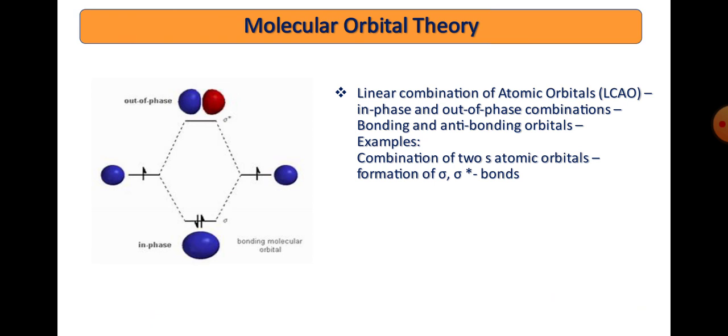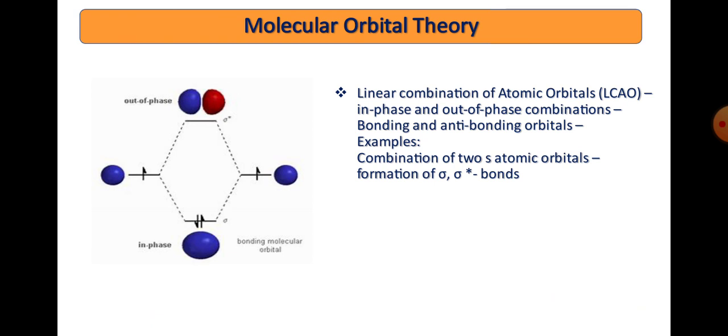We always refer to the linear combination of atomic orbitals, that is the LCAO approximation, in which two atomic orbitals are overlapped in an in-phase or out-of-phase combination. In-phase combination gives the bonding molecular orbital, while out-of-phase combination gives the antibonding molecular orbital.